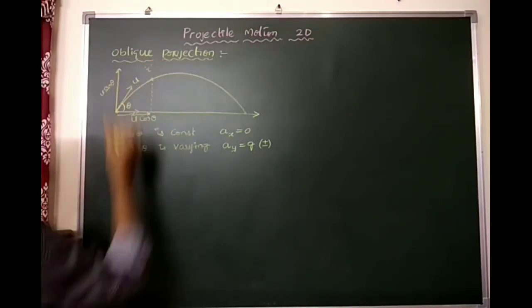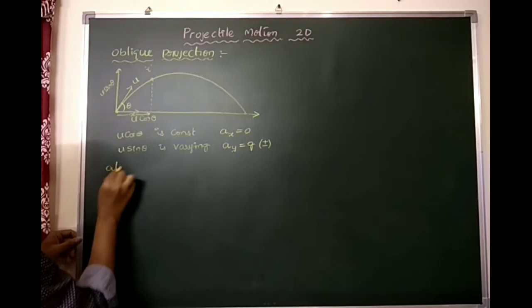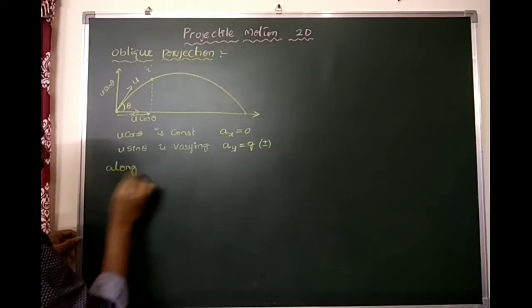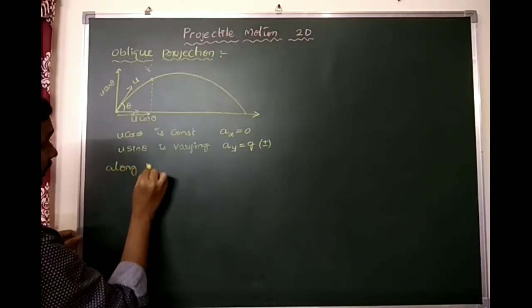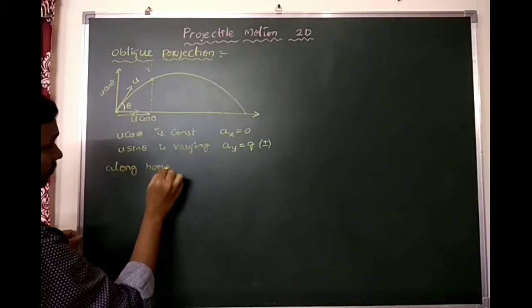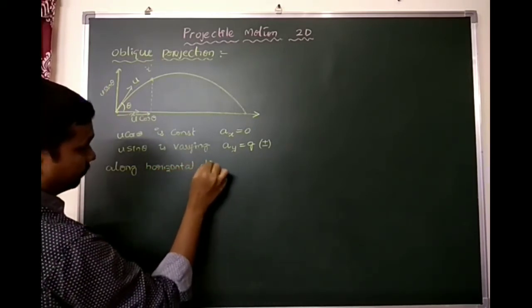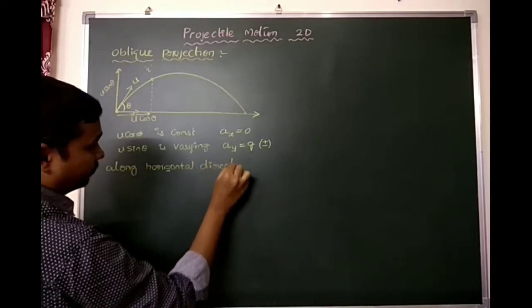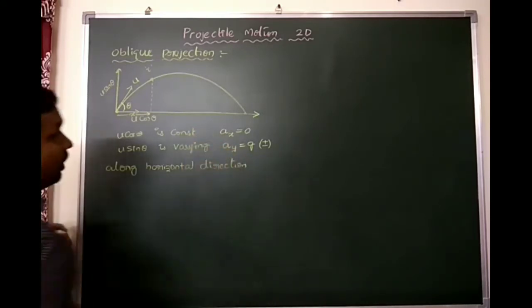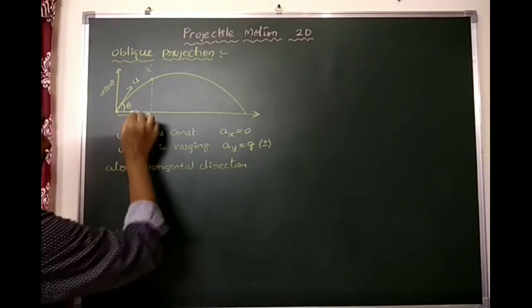After time t, along the horizontal direction, the distance is x.